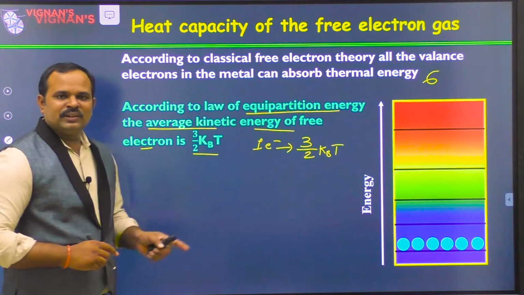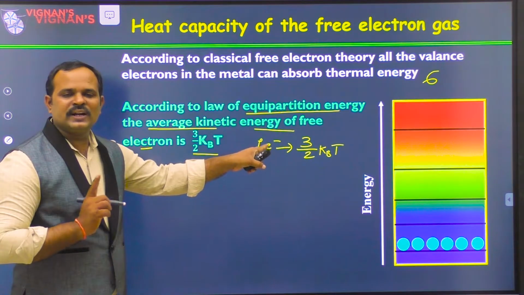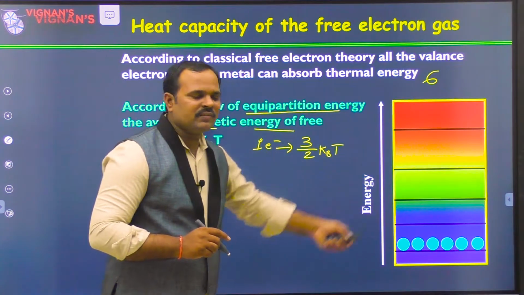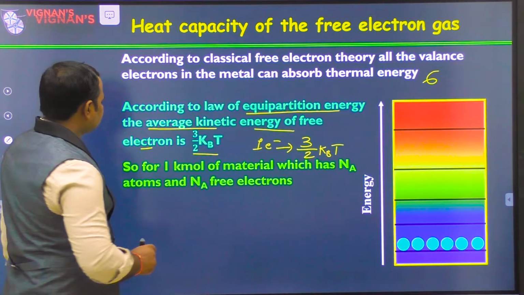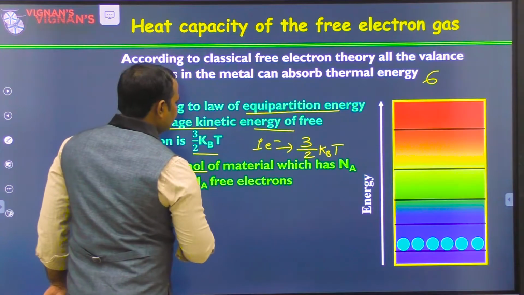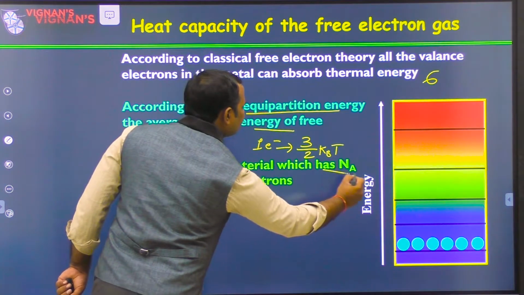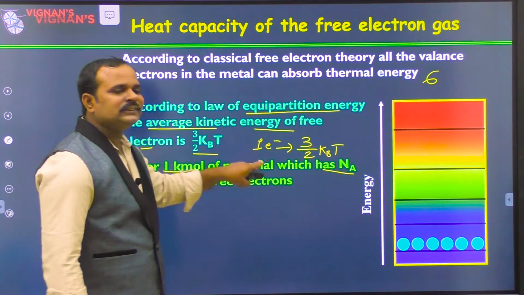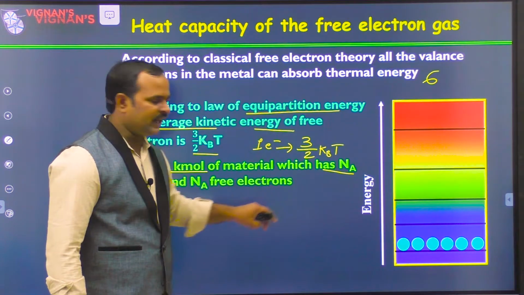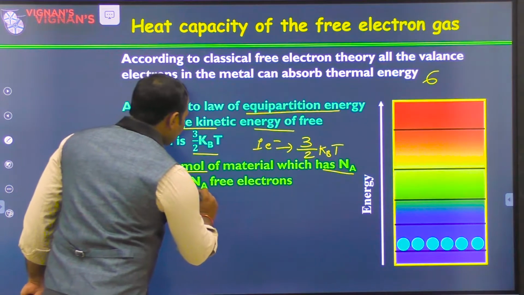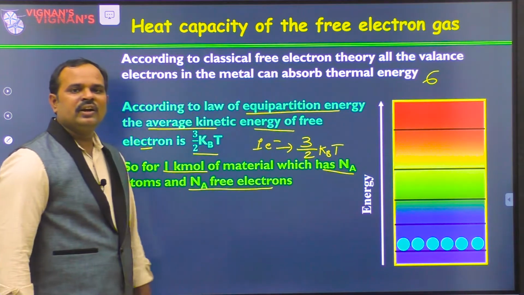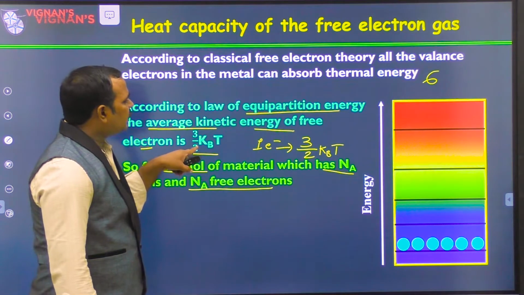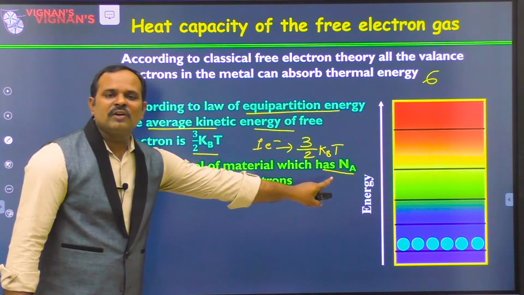Now, this is only for one electron. But we know that if you take 1 kilomole of substance, we have Avogadro number of atoms. If this is a monoatomic material, then we can consider Avogadro number of free electrons in 1 kilomole of substance. So what will be the total kinetic energy of 1 kilomole of substance?